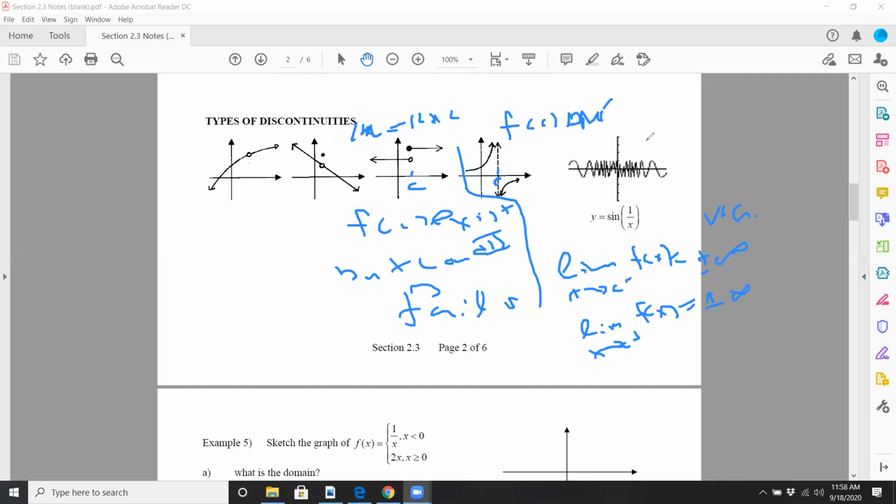And this one here, kind of strange, for the oscillating one again. Obviously, if you put c at x equals 0, f of c does not exist. And the limit also does not exist either. So you just have to accept it for what it is. There's not really any formality to it as we have with the other ones. At least I'm not aware of any formalities for the oscillating ones.